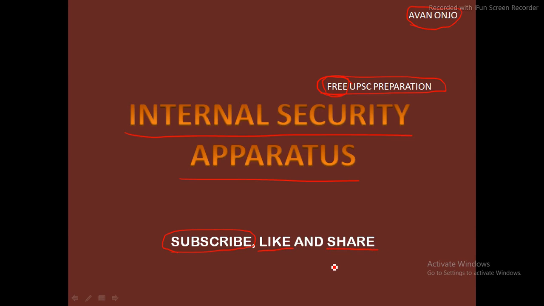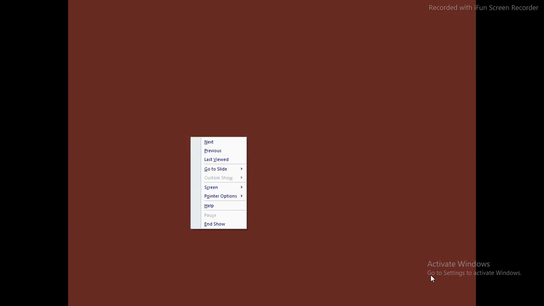So without wasting any more time, now let's begin with our topic, that is internal security apparatus in India. Within this apparatus of internal security there are four vital components. First one is the security forces.